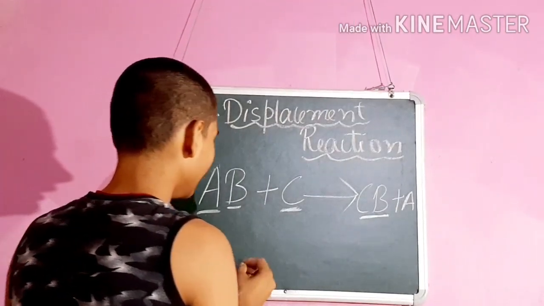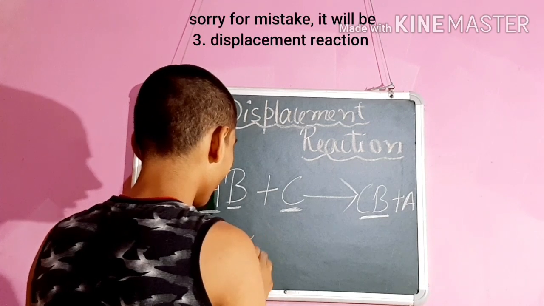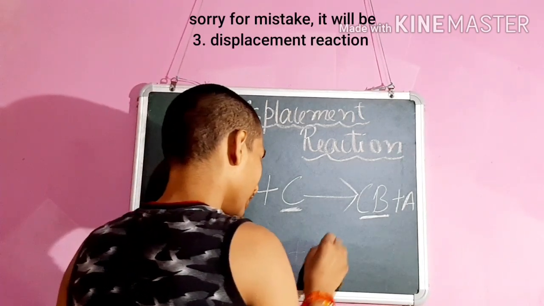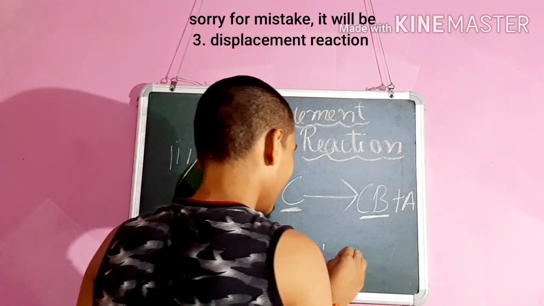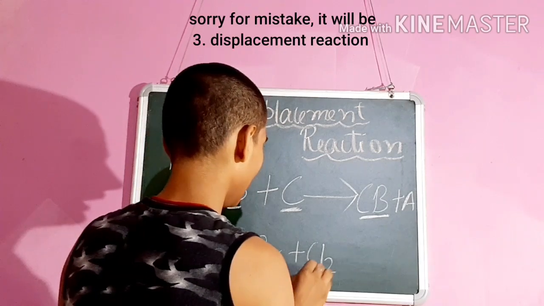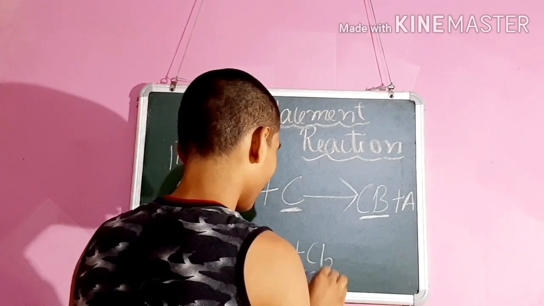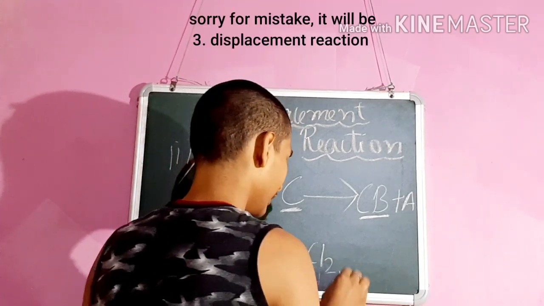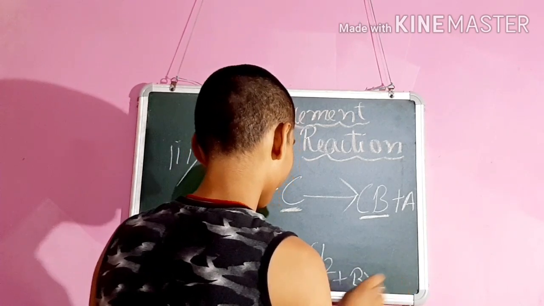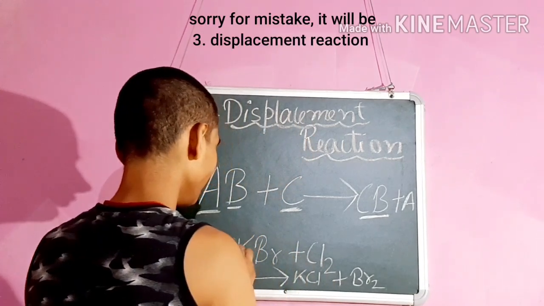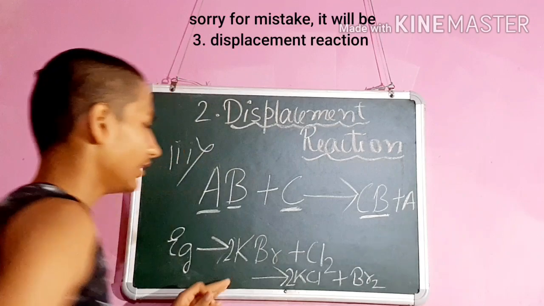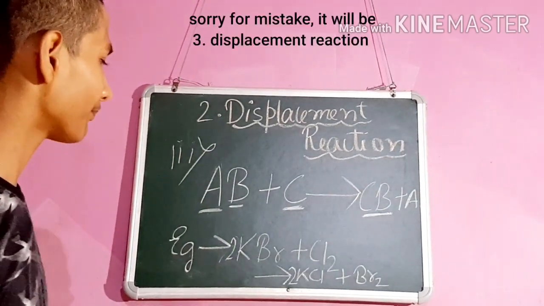We take here potassium bromide with chlorine, and when we react them, then potassium chloride and bromine gas are released. Now this is a balanced chemical equation.